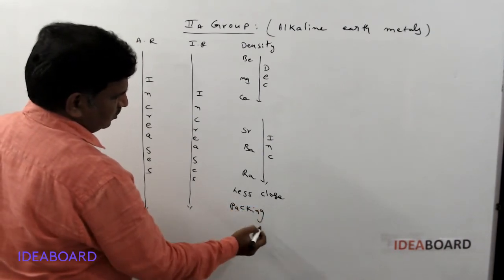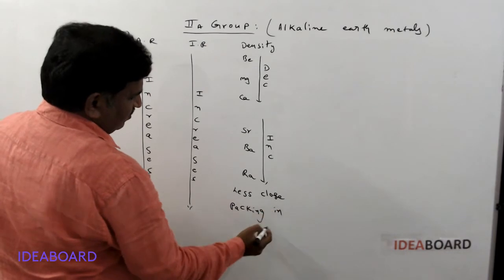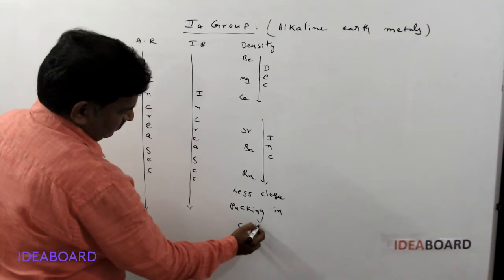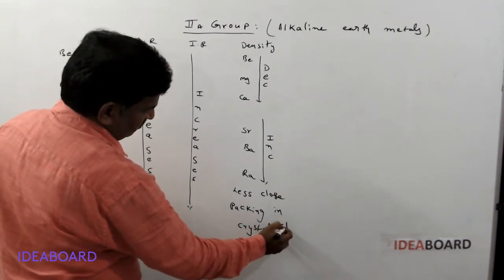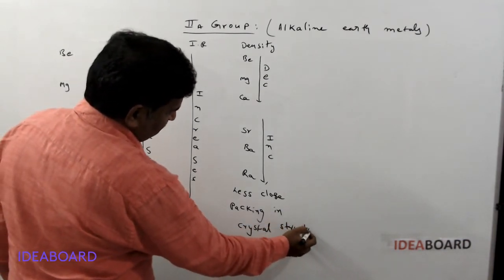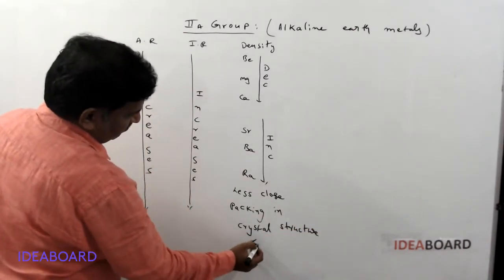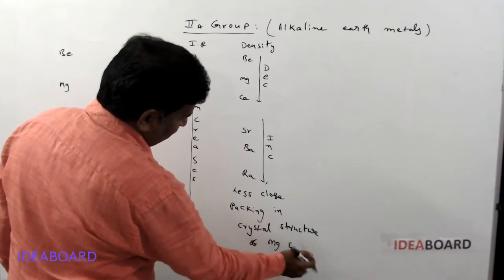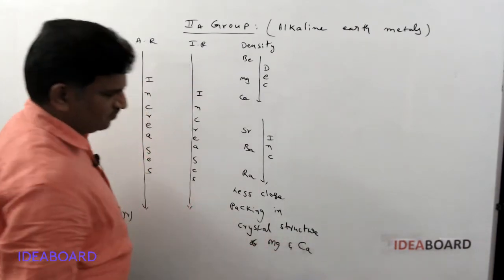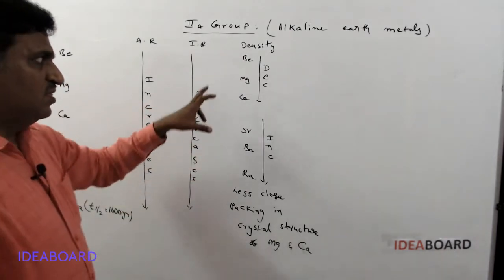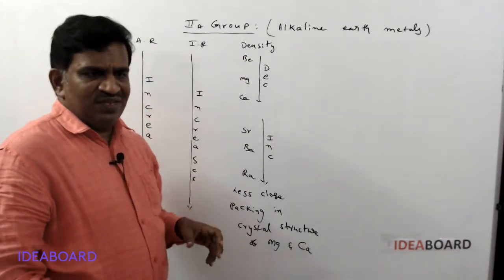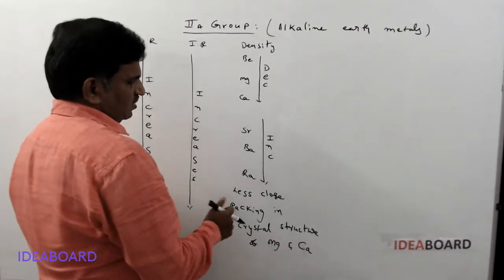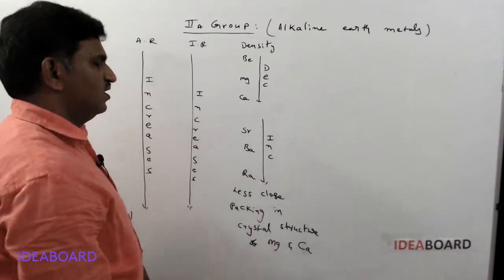Because of less close packing in the crystal lattice structures of magnesium and calcium, they have larger volume. When there is less close packing, volume increases, so densities decrease. That is the reason for the decrease in the density values.